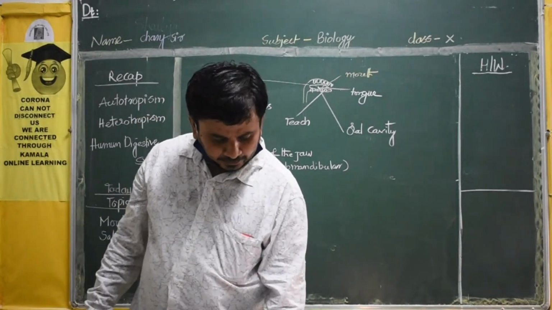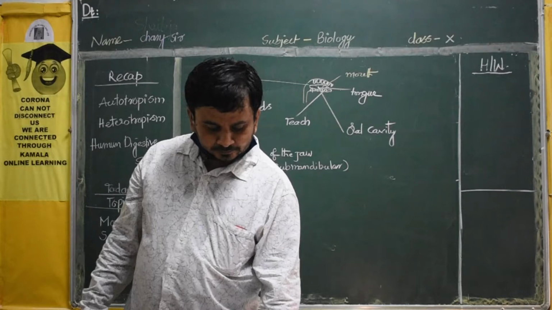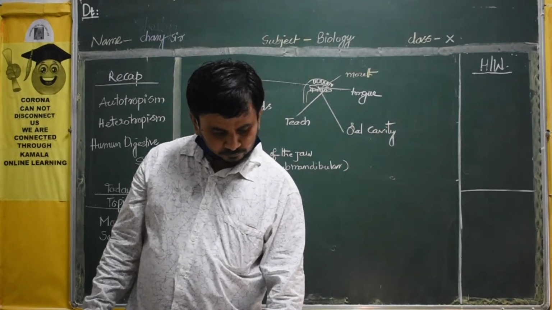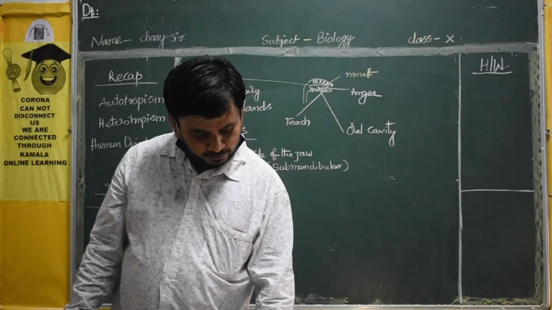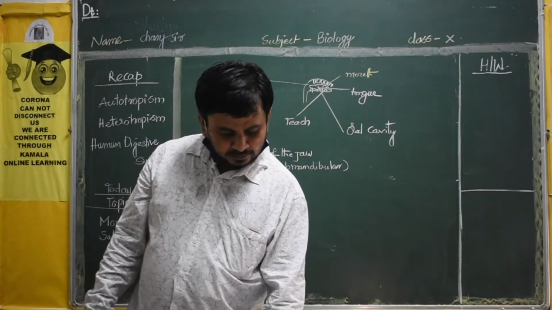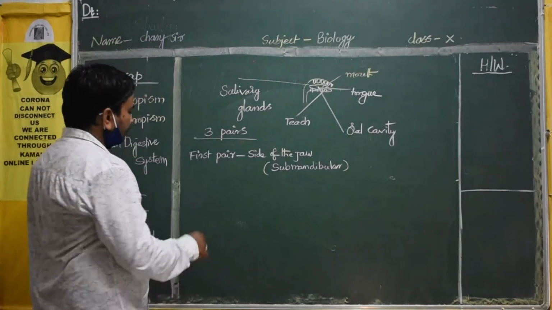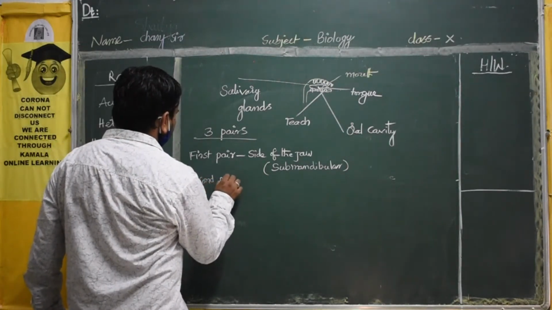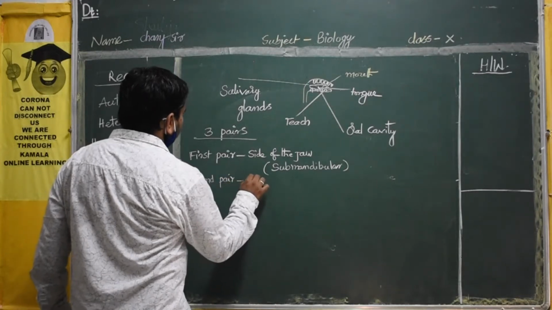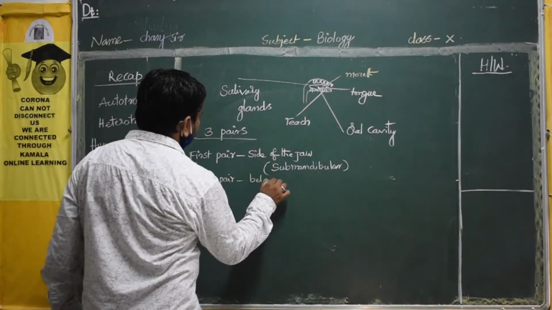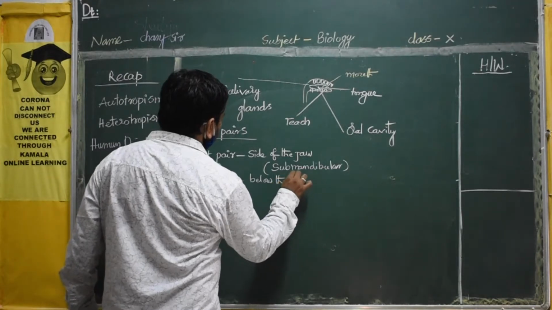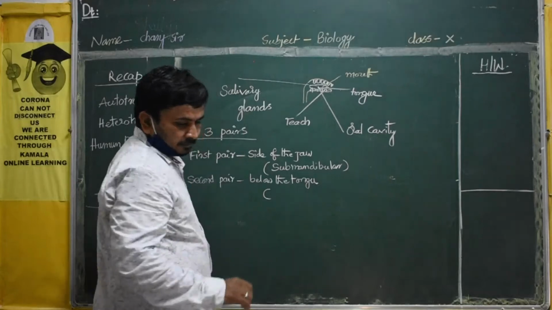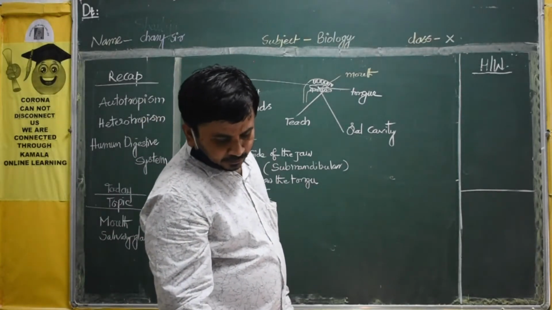Next, the second pair. The second pair will be below the tongue. We can see them below the tongue, and the name is also given: that is called sublingual.